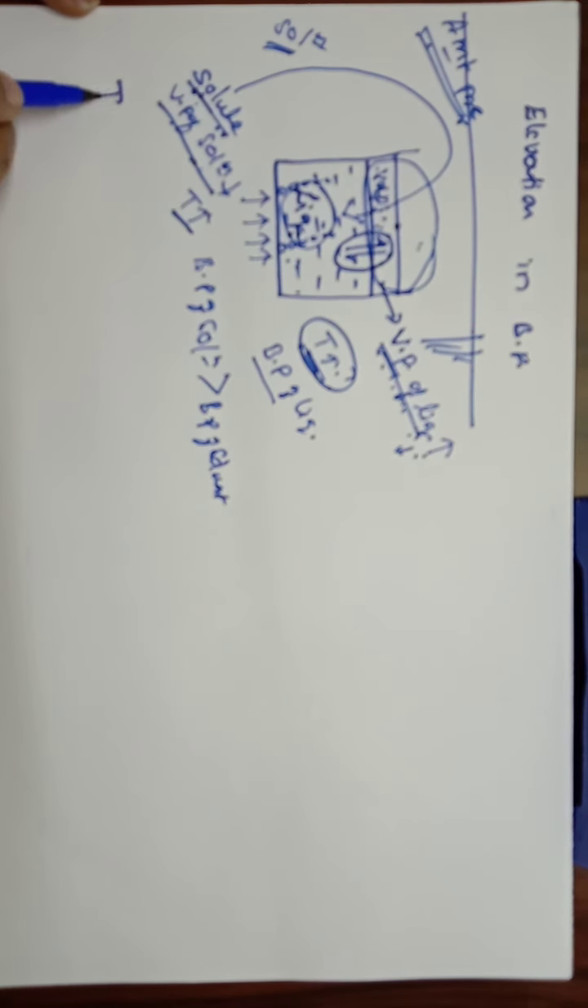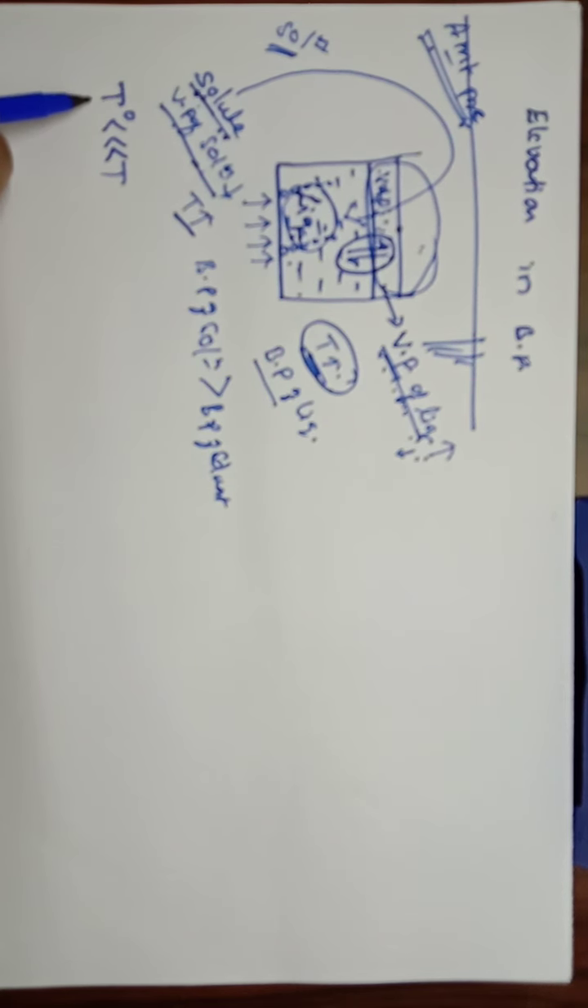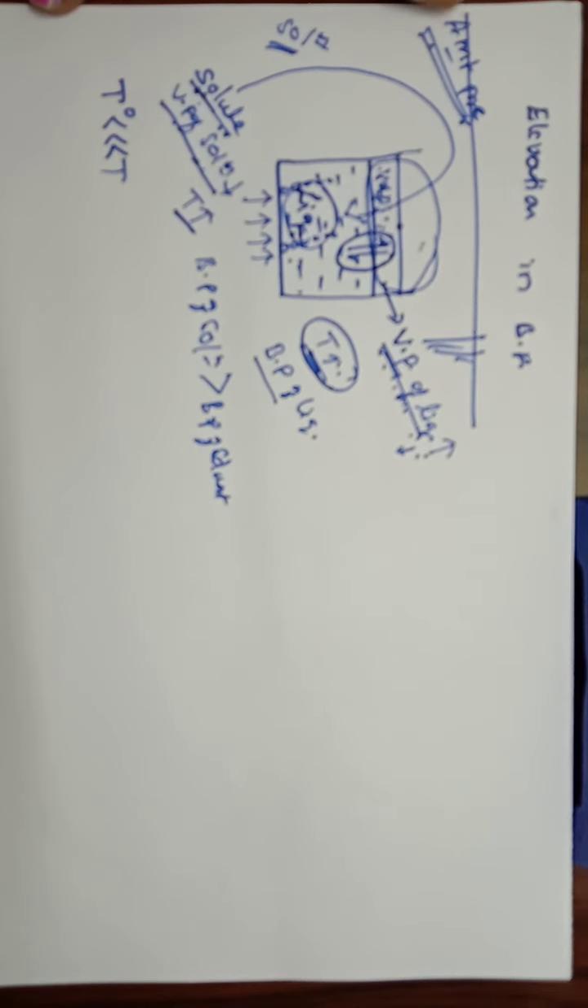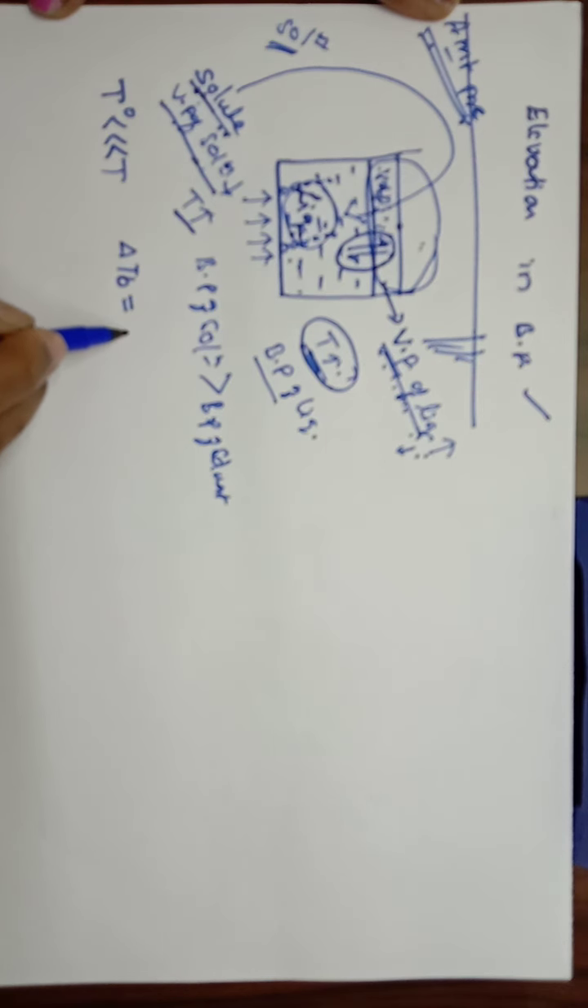Let T₀ be the boiling point of the pure solvent and T be the boiling point of the solution. T₀ is always less than T. That is, the boiling point of the solution is always greater than the boiling point of the pure solvent. The amount by which the boiling point has increased by the addition of solute into the solvent is taken as ΔTb. ΔTb is nothing but the elevation in boiling point. It is the difference between the boiling point of the solution and the boiling point of the pure solvent.